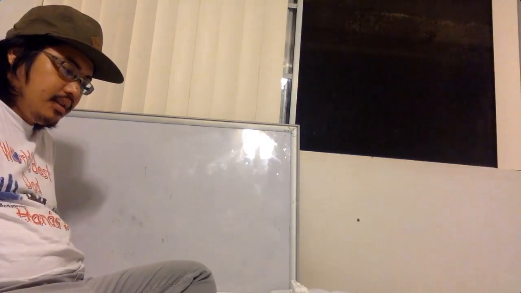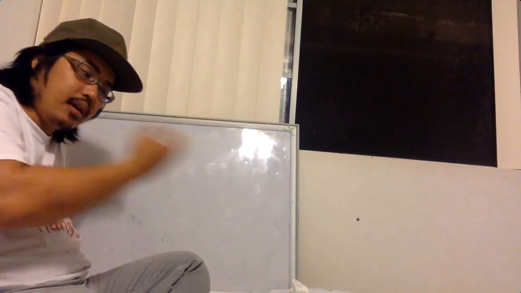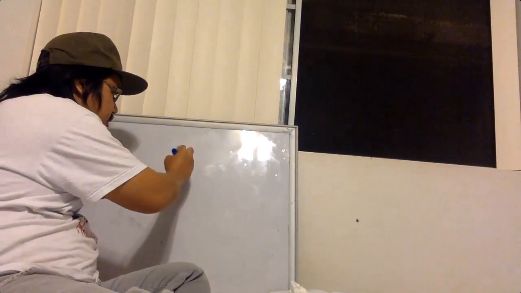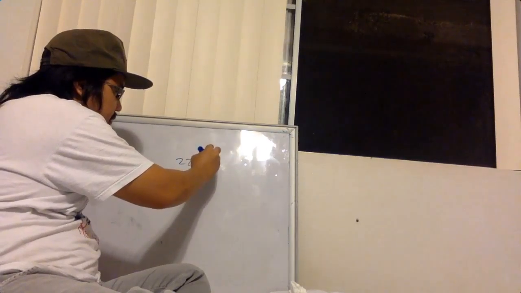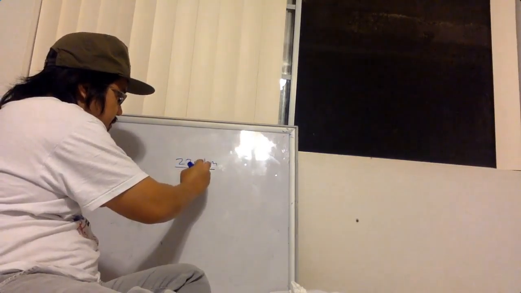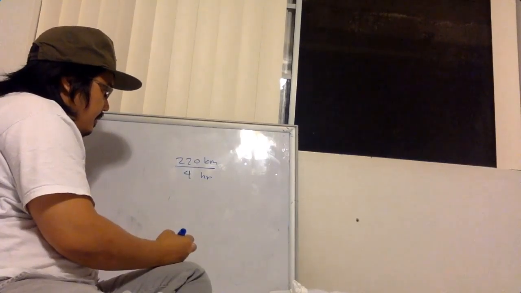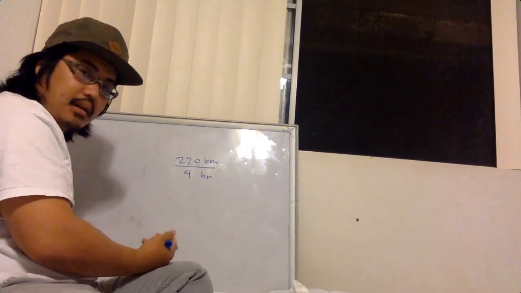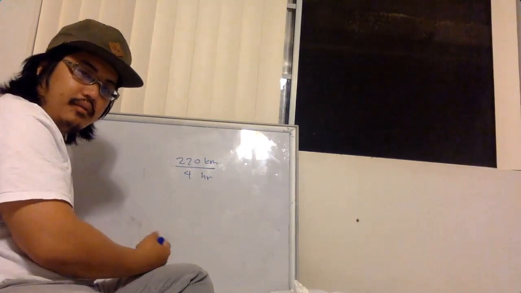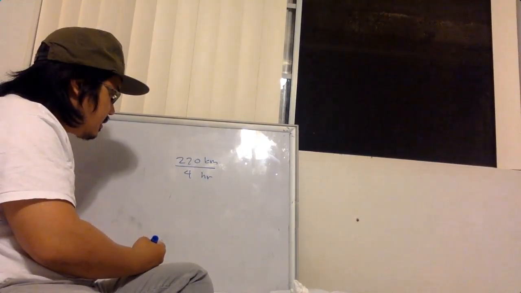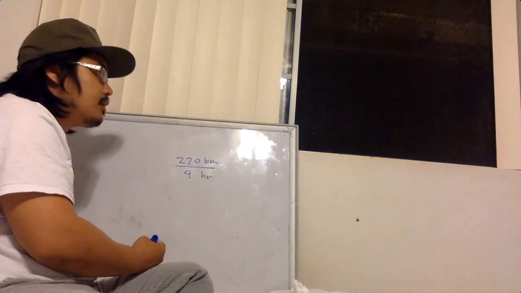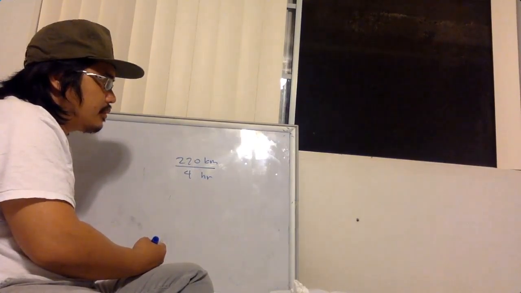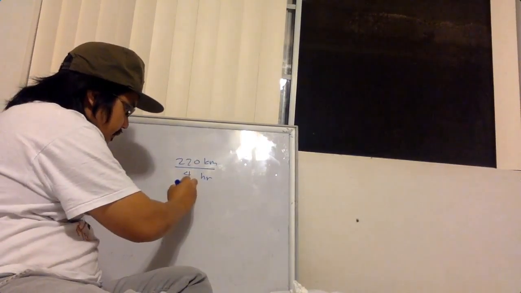A bus traveled 220 kilometers in 4 hours. Let me get back to this discussion. Let's talk about it. 220 kilometers in 4 hours. I basically want to figure out what this is in kilometers per hour. I'll take 220 divided by 4. That's pretty straightforward. The answer is 55.